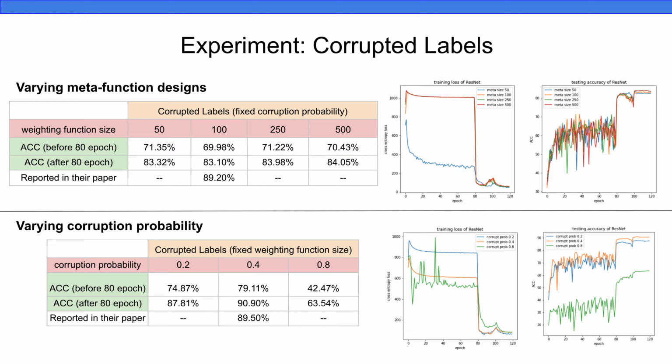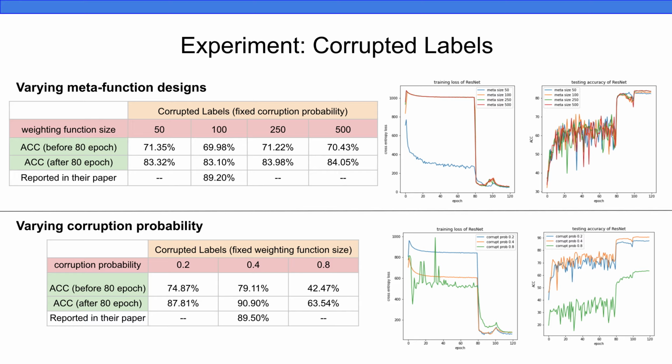In the first corrupted label experiment, we considered two different settings, which are meta-function designs and the corruption probability. For all the experiments, we perform learning rate decay at 80 epoch. So the tables record the maximum testing accuracy before and after the learning rate tuning. From both tables, we can see that the performance of the models can be boosted after learning rate tuning. And after being fully trained, the model can adapt to different corruption probabilities and generate great results.